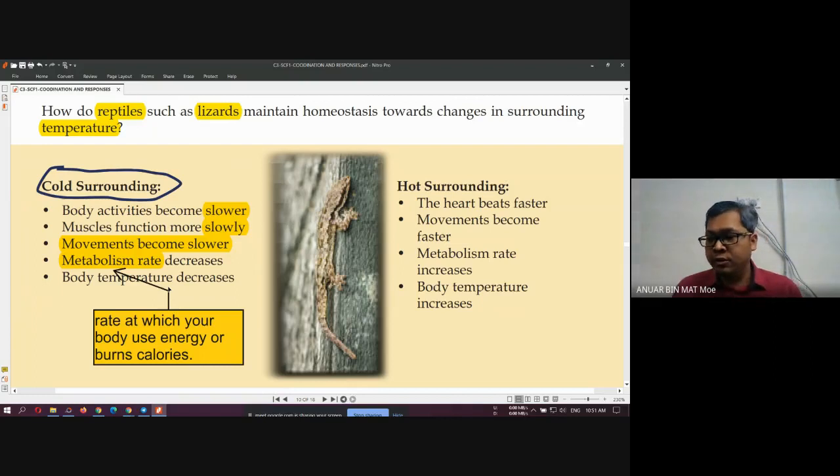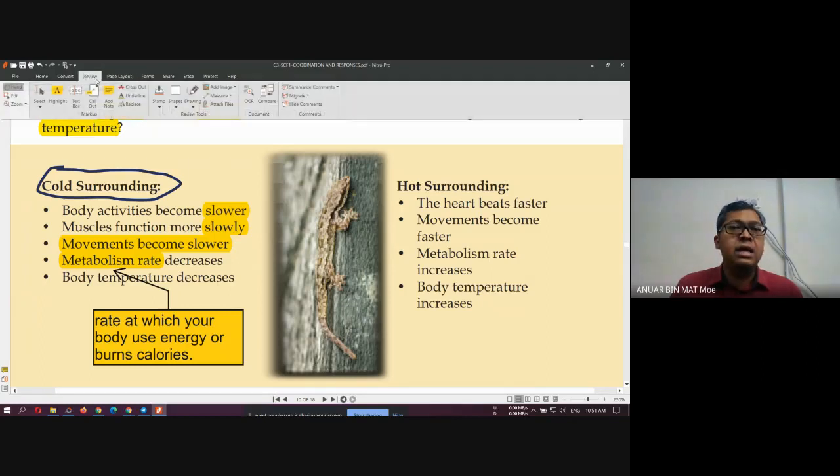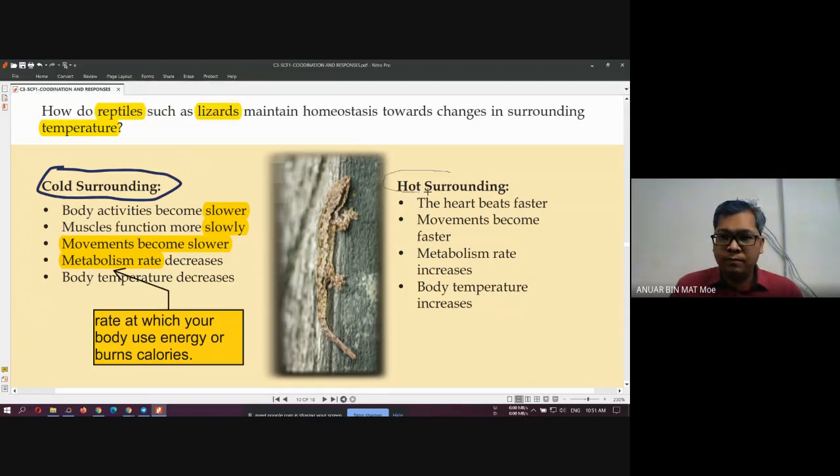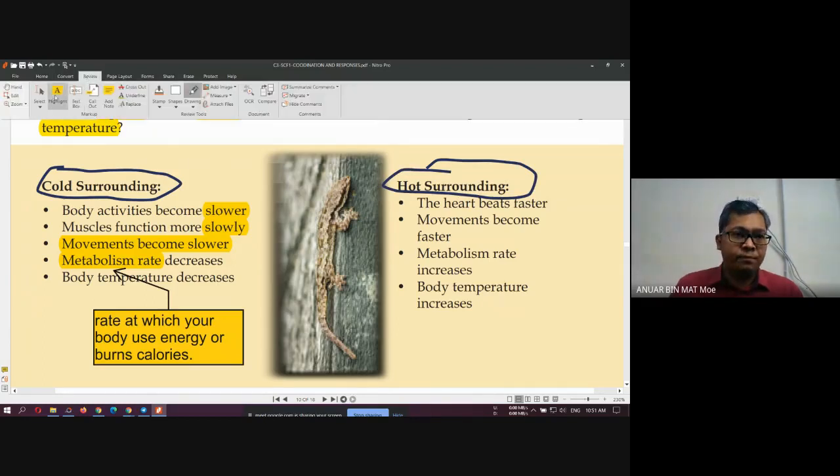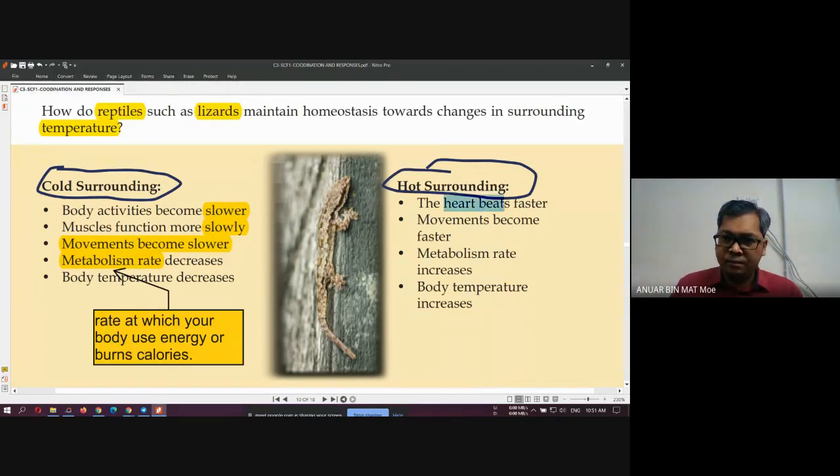the body also decreases. So what happens when the lizard or the reptile is in a hot surrounding? The heart beats faster, and then movement also becomes faster, metabolism increases, and then it will also increase its body temperature. This is the reptile.